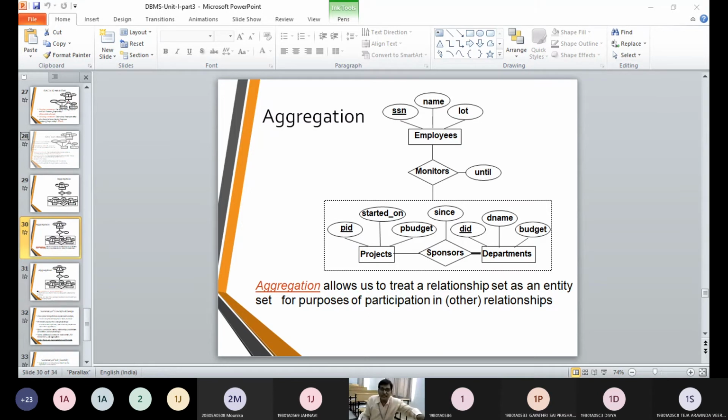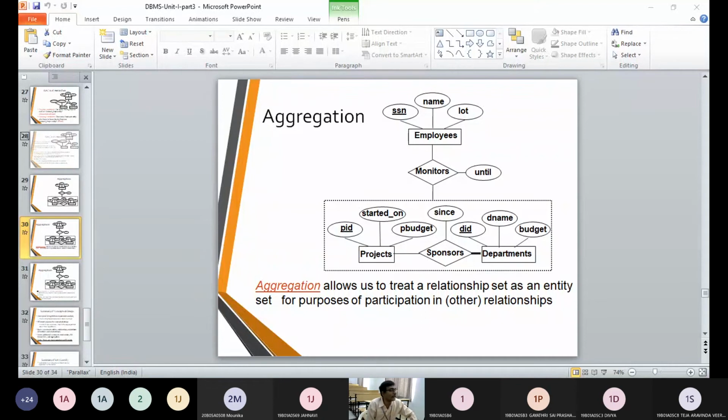The DST ID is given by PID. It started at this time. It is going to be a 35 lakhs project, sponsored by DST. That person belongs to a department called CS. So you can observe the implications: one, the employee; two, he is going to monitor; three, he is going to have a number of projects. The project is sponsored by the party, and belongs to a department.